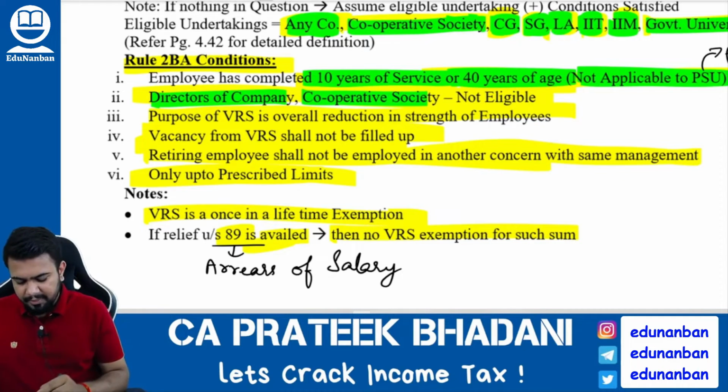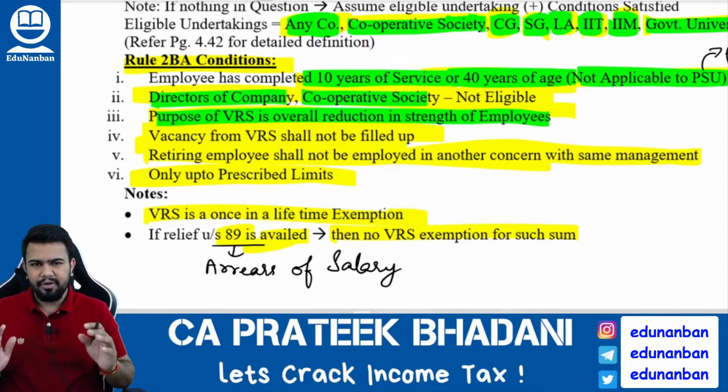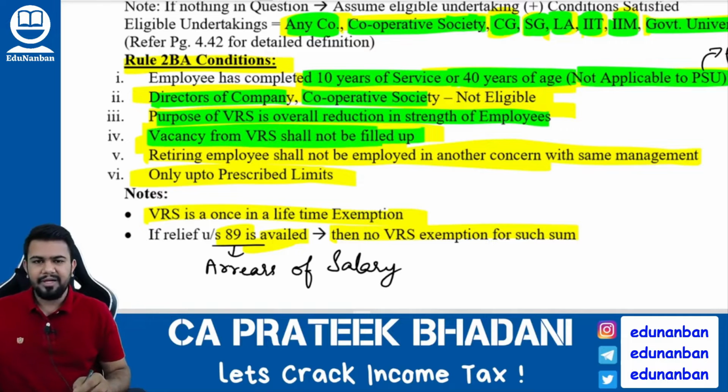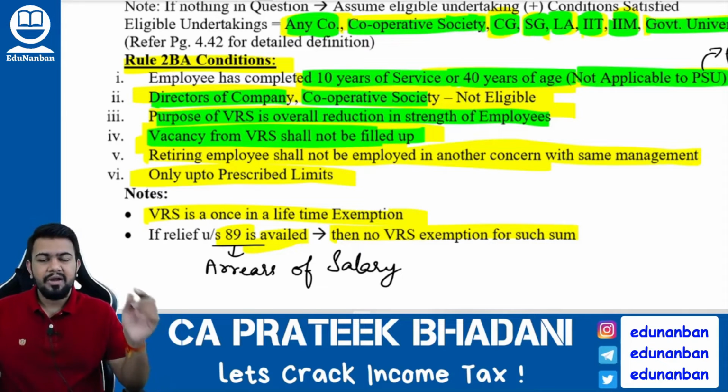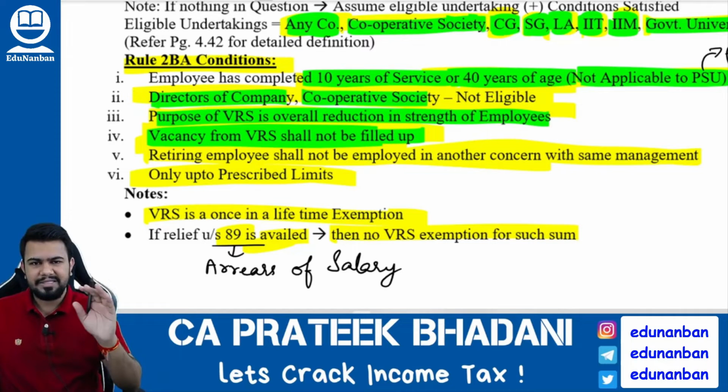Number 3, the purpose of the VRS should be overall reduction in the strength of the employees. Condition number 4, vacancy from the VRS should not be filled up. So if any employee is taking the VRS and leaving the organization, on behalf of that employee, I should not employ some other person in his post. That post should remain vacant.